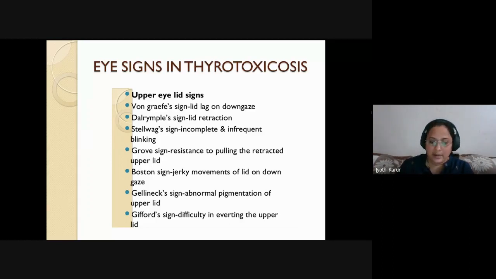Dalrymple's sign is lid retraction. It is visibility of the upper sclera. Anyone?